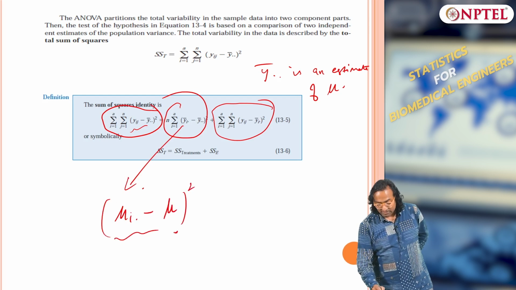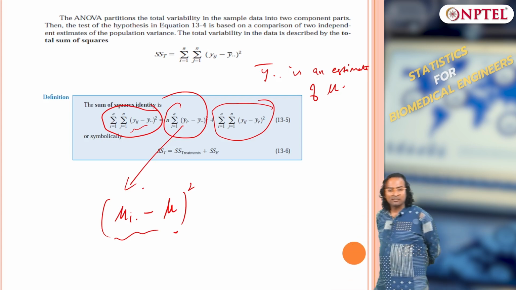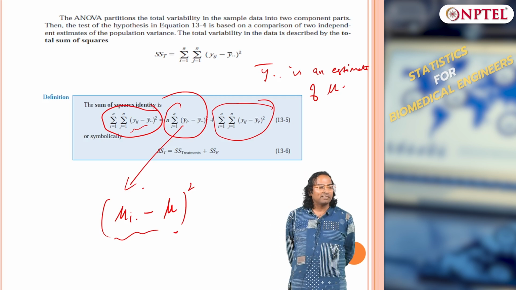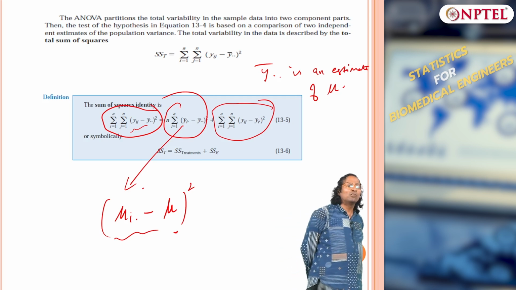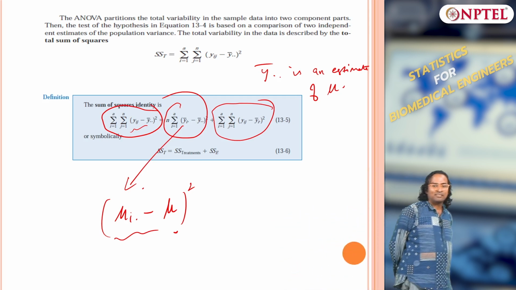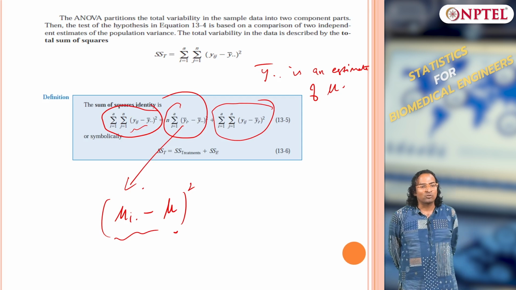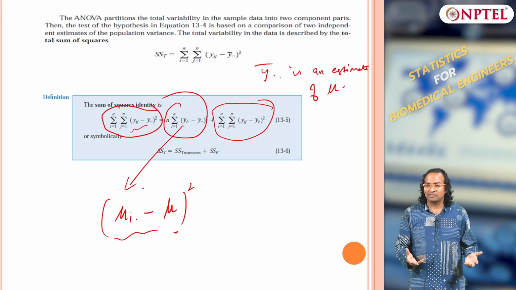What is this quantity? The ith treatment mean minus the grand mean, squared. So, what is this? This is the variation due to treatments. The ith treatment minus the grand mean, when I square it, is giving me the variation due to treatments, right.